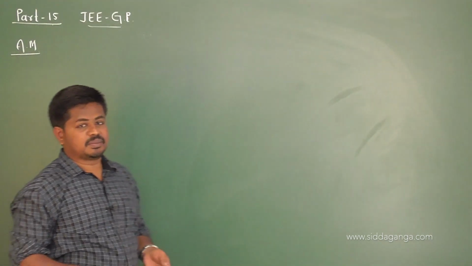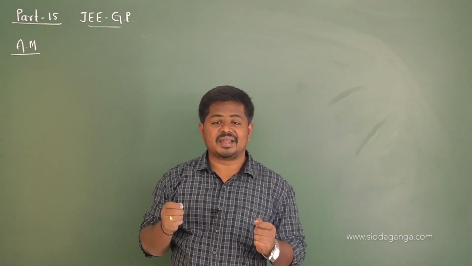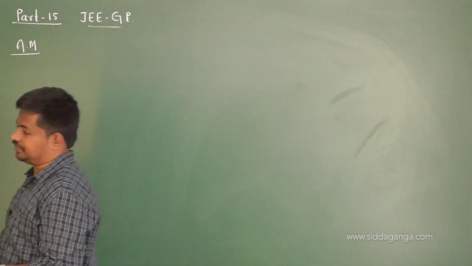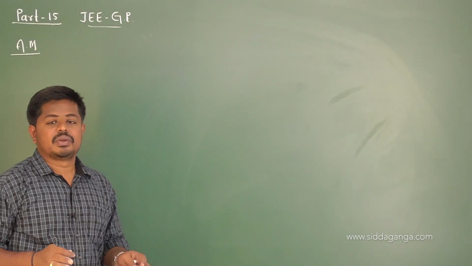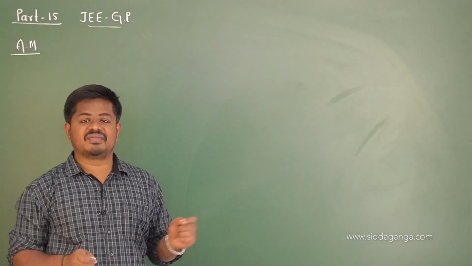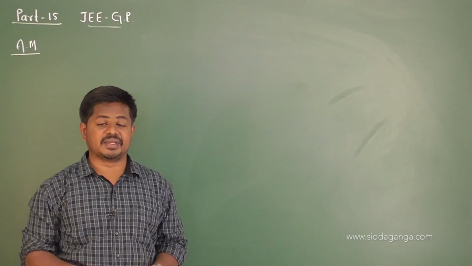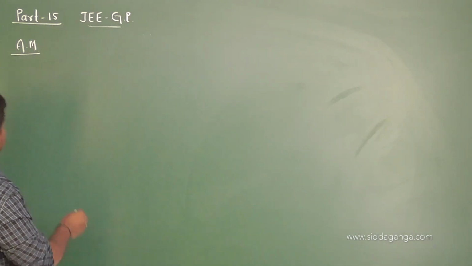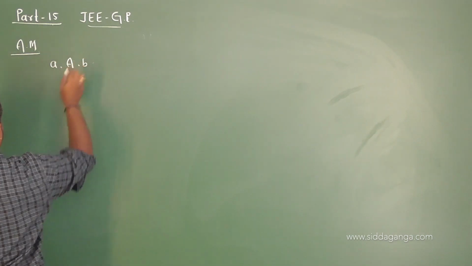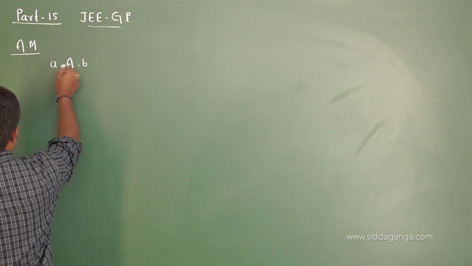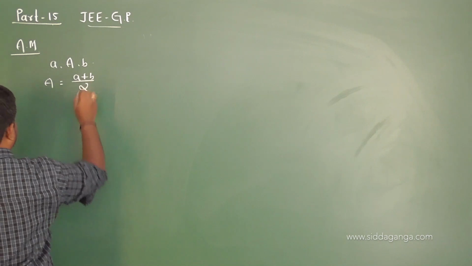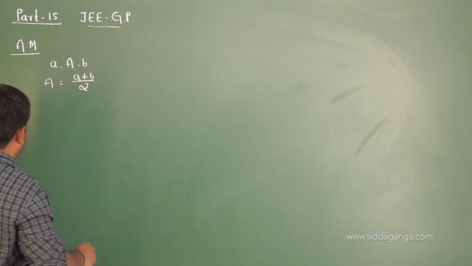If 3 or more than 3 numbers are in AP, then the numbers lying between the first and last term are called arithmetic means between the first and last, right? For example, if A and B are in AP, then the arithmetic mean of A and B is given by A equals A plus B by 2. Okay, so A plus B by 2.